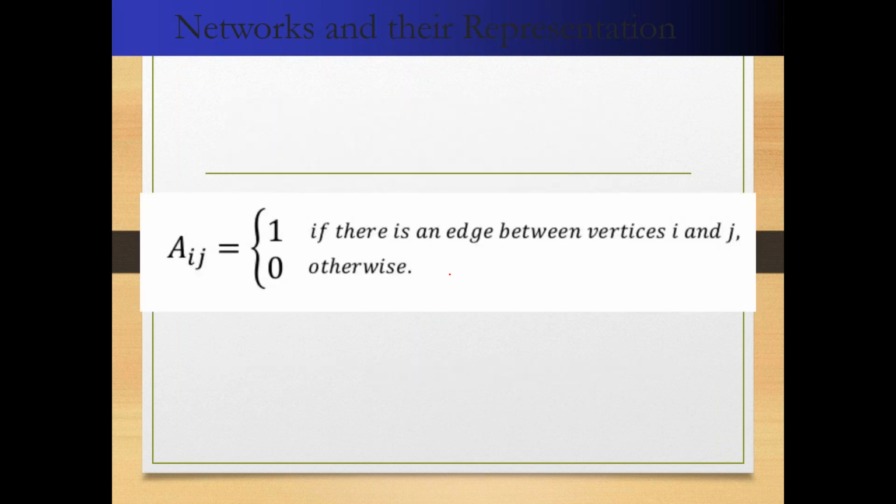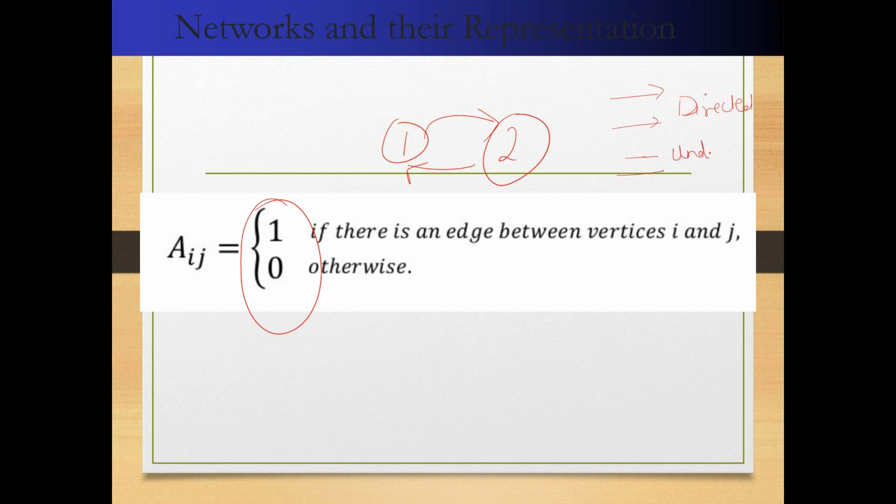So what does 1 and 0 resemble here? If we have a 1 value and a 0 value, what does it resemble? Like I have 2 vertices. I am making it directed, or you can make it undirected also. What is directed and undirected? If we have an arrow, then it will be directed. Directed means we have some directions. And if we don't have any directions, then it will be an undirected graph. Okay, hope it's clear.